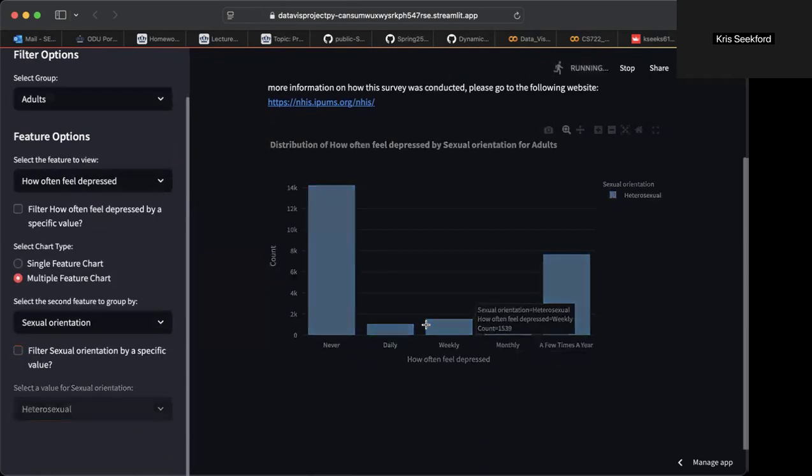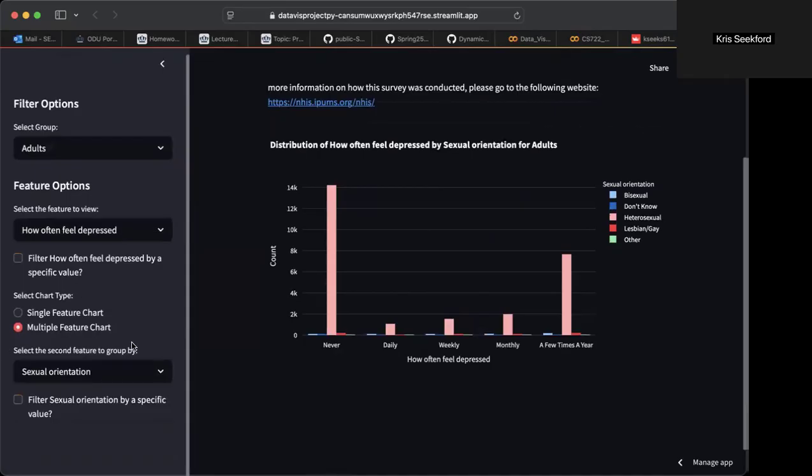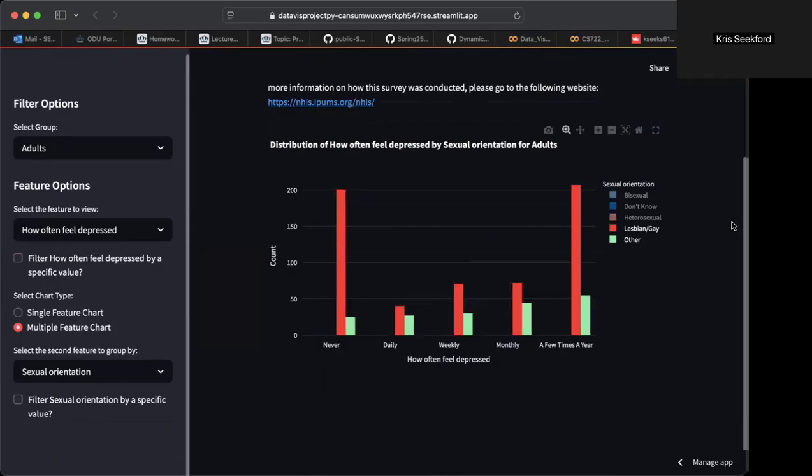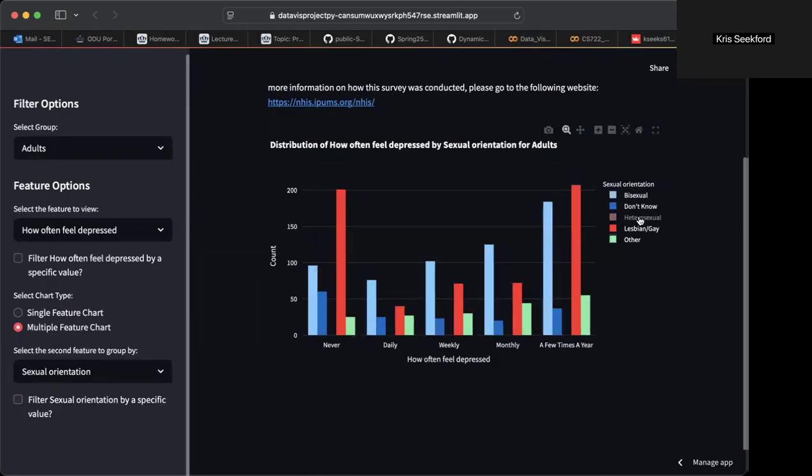Additionally, if you don't select any filters and you just select the two different features, you can go over to the key on the right side and click to remove certain features. And it will change the graph to reflect that. And then you can do the same thing: you click them to add them back.